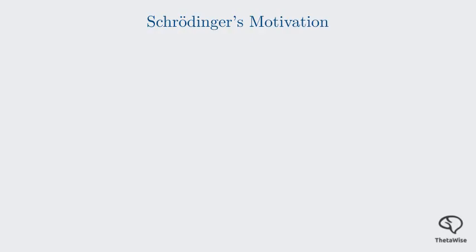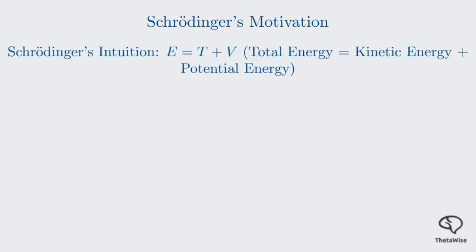The standard story says he derived it from a known wave equation. But that's not quite right. A more accurate and enlightening way to think about it is that he started with an intuition. If an electron is a wave, its total energy should be the sum of its kinetic energy and potential energy, just like any classical object. He took this classic physics equation and translated it into the language of quantum mechanics.